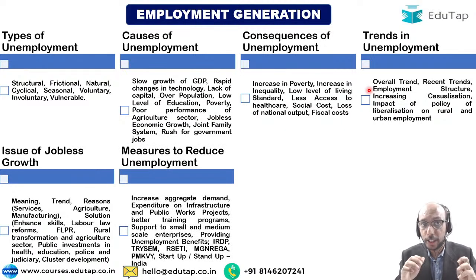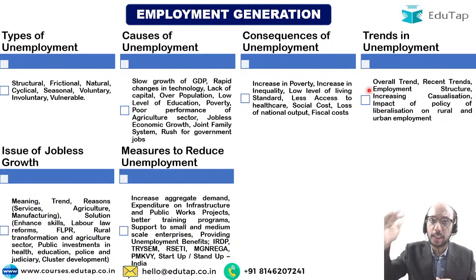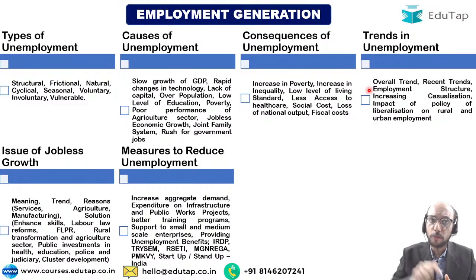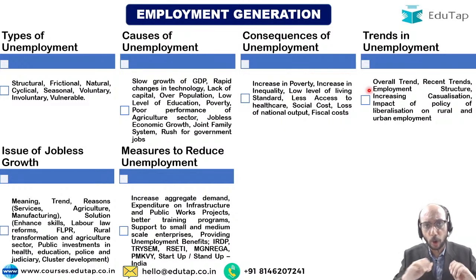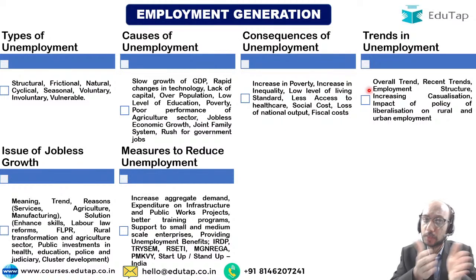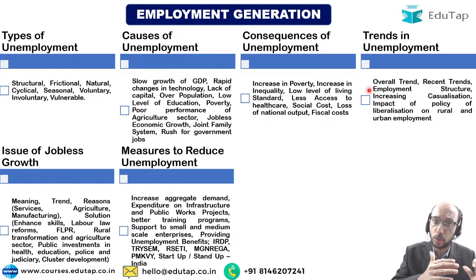Then what are the various measures to reduce unemployment? We need to increase aggregate demand, because when demand will increase, production will increase, jobs will get created, unemployment will go down. We need to spend on infrastructure and public works projects. So India is committing to spend on, let us say, economic corridors, on creation of national highways, so all these things you should be able to cite, right? We have to put into place better training programs. So you need to be able to cite Skill India mission. We need to provide support to small and medium scale enterprises, right? So you should be able to talk about PLI, that is production linked incentive scheme over here.